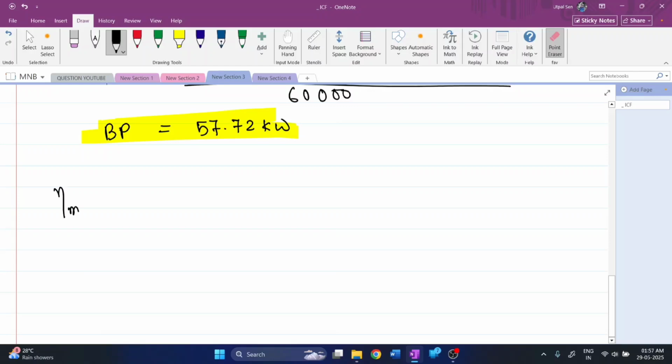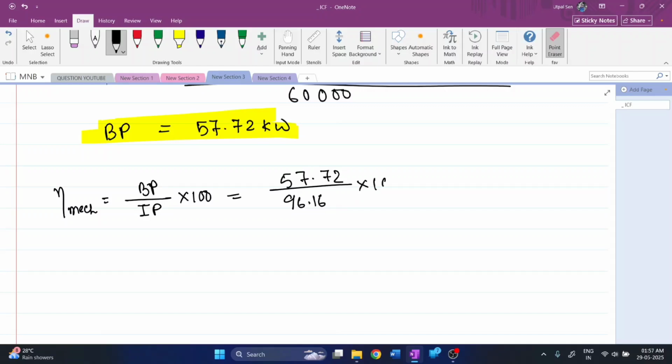Now we need to calculate the mechanical efficiency. We know mechanical efficiency is equal to brake power by indicated power into 100%. We calculated the brake power as 57.72 and the indicated power as 96.16, into 100%.